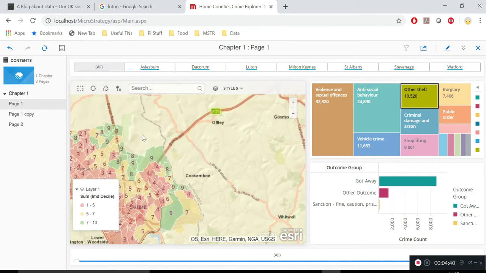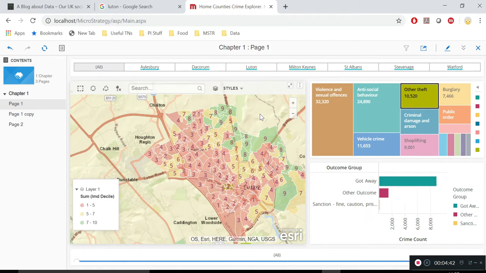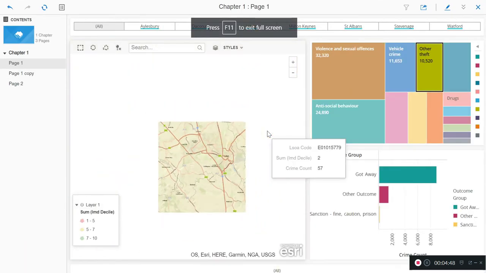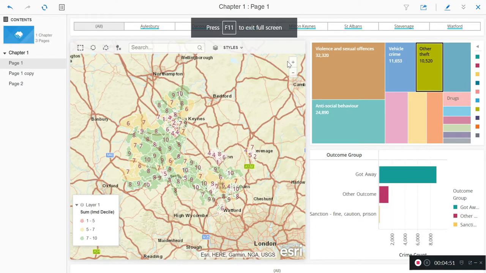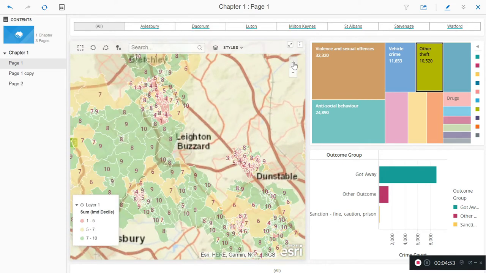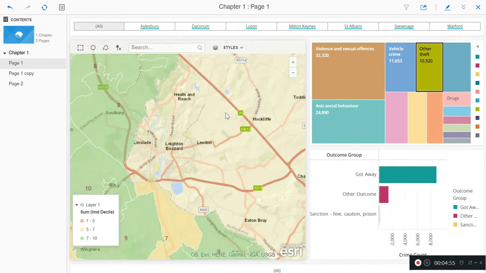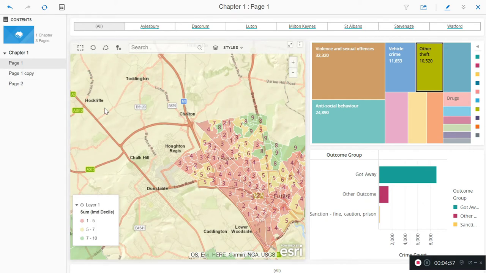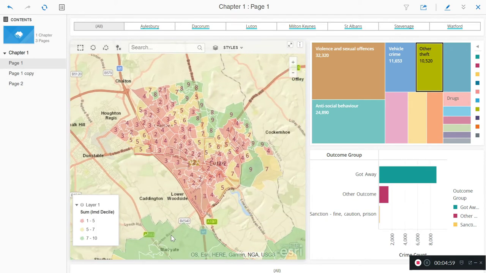You can see there that, number one, the population density is a lot higher and the deprivation is a lot higher as well. Okay, let's do an F11 there quickly just to make sure that we can see a better view of the screen. So let's zoom in on Luton again. Thank you, software. Nearly there. So you can see that Luton has got some issues.